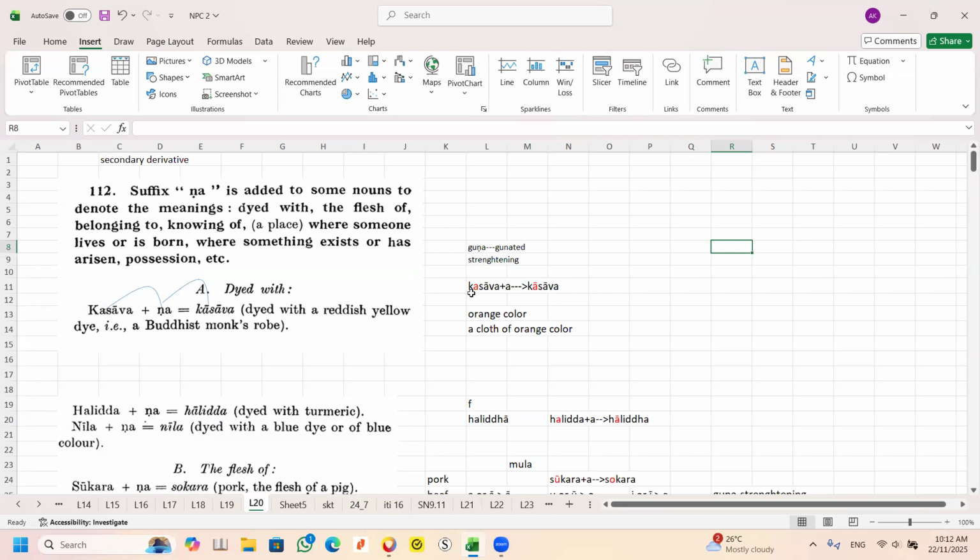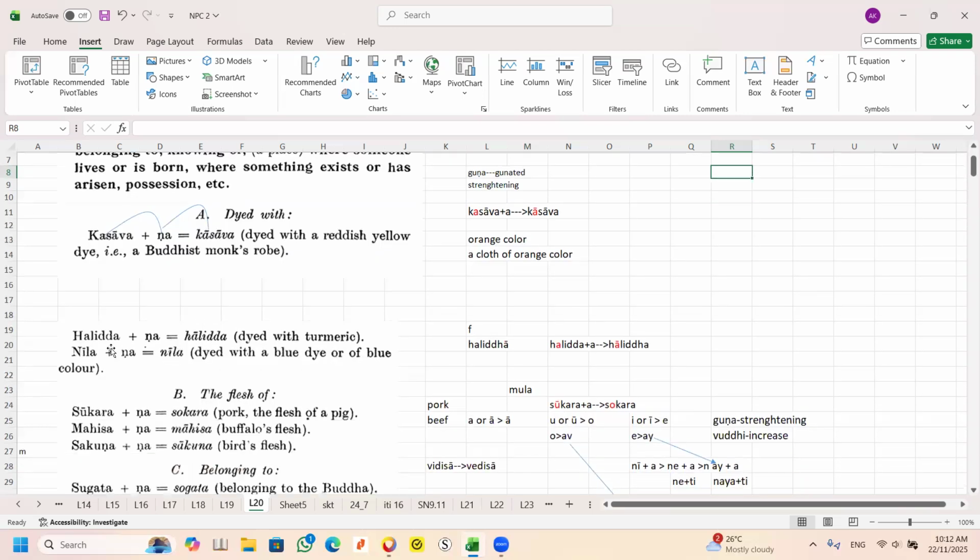This is primary. That means this is already the base. This is a noun. This is a secondary derivative, another noun. So what does it mean? It means dyed with a yellow dye. So the monk's robe is called kāsāva. All right. Any question on this?